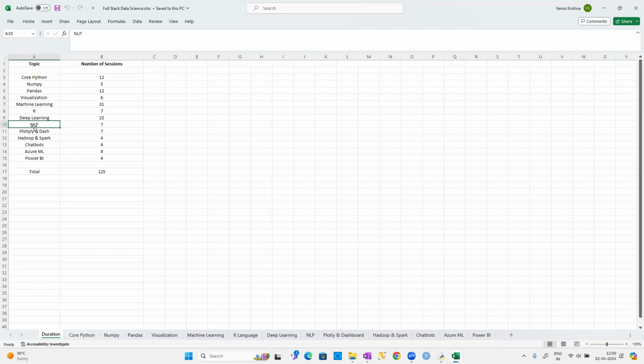LLMs, generative AI, all these we can understand with the help of NLP-related concepts, which we can study.